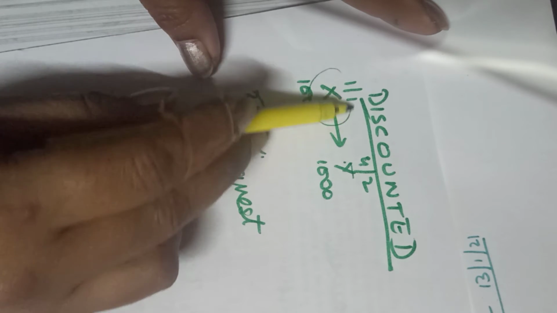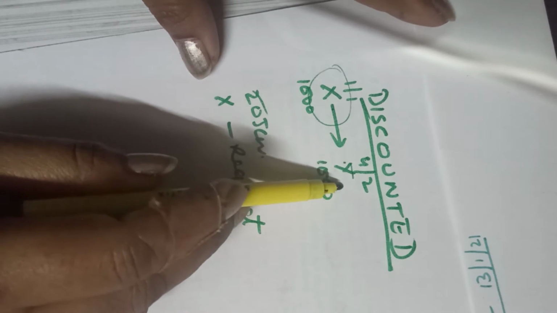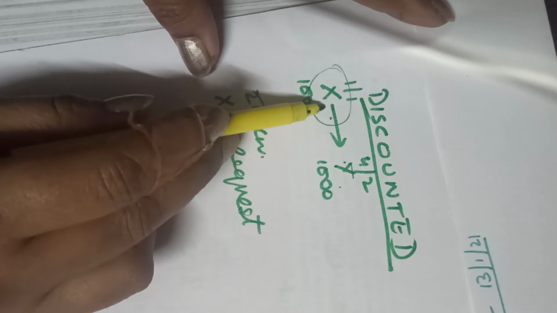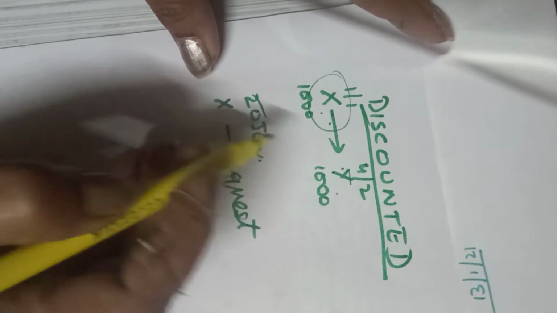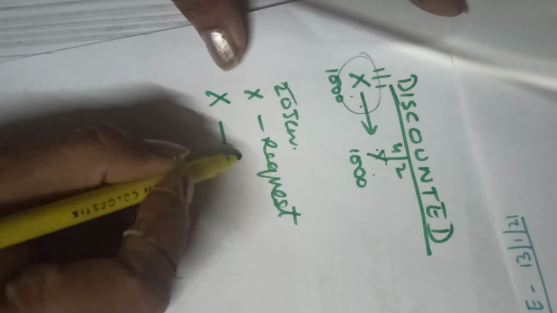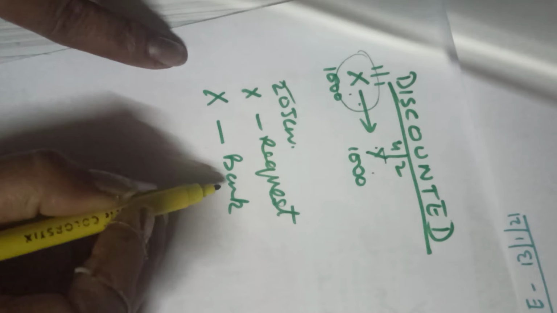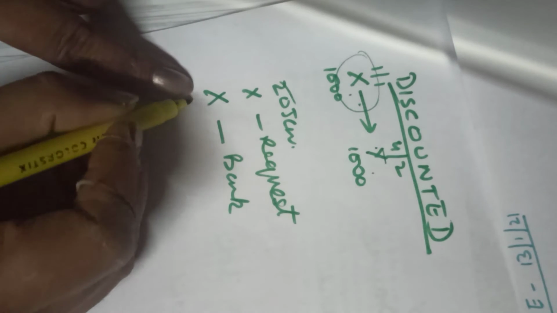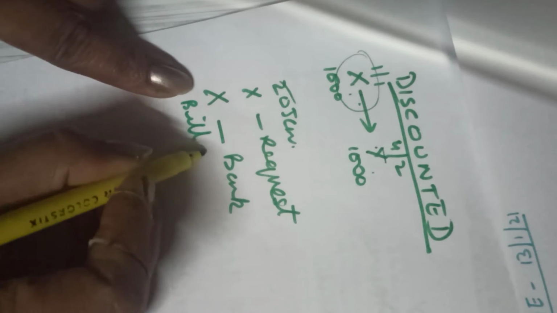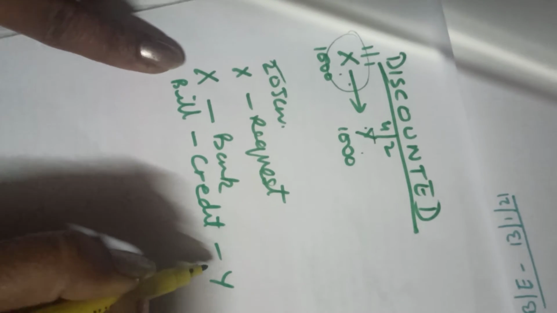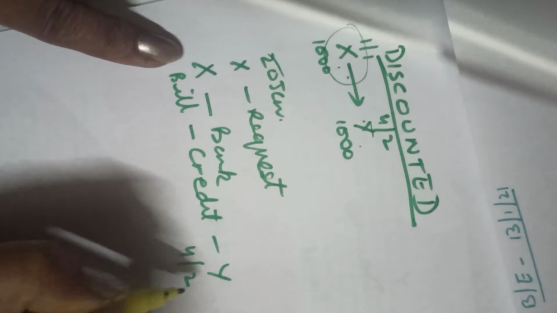Now X has sold goods to Y on credit, but X cannot use the money when he needs it. Maybe it is an emergency for X. So what will he do? He will go to the bank. X will go to the bank and request the bank to take the bill. X will say that, see, this is a bill for which the goods have been sold on credit to Y, and Y will make the payment to me on 4th of Feb.